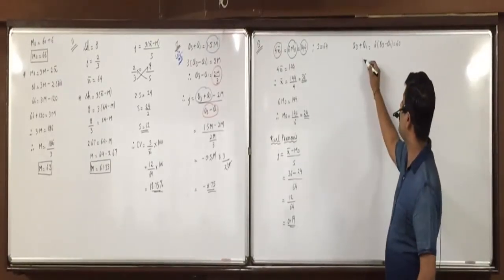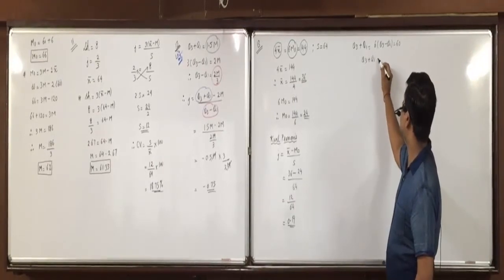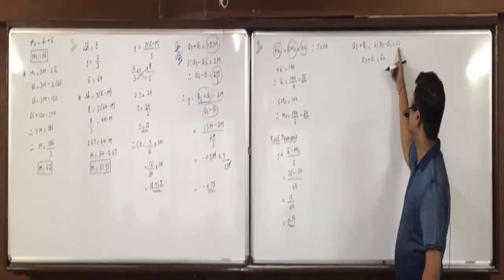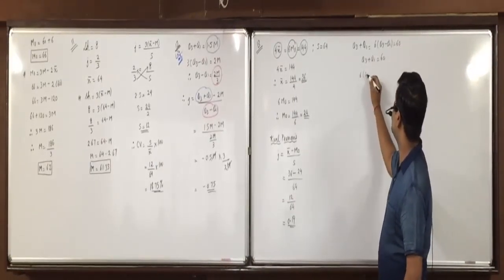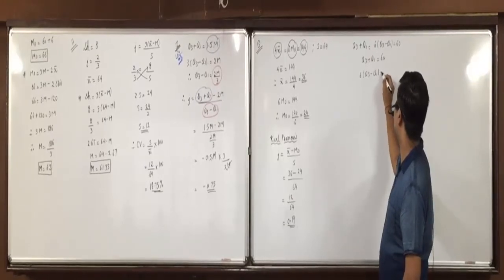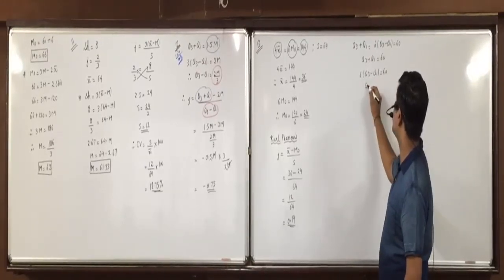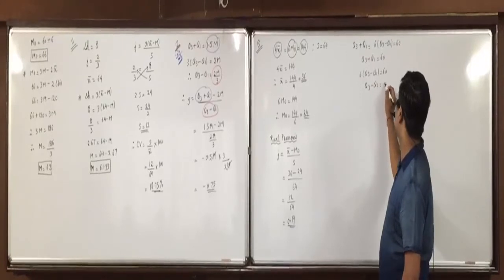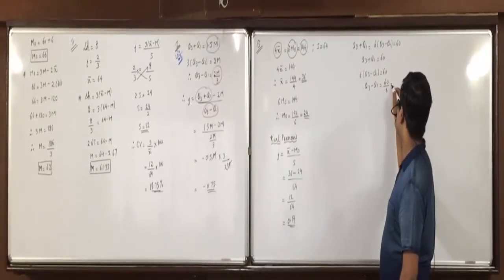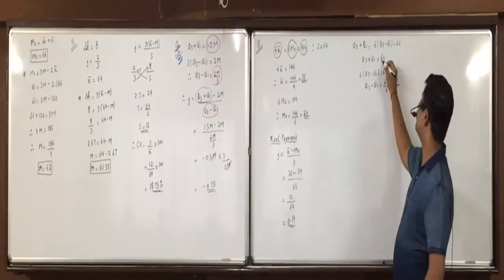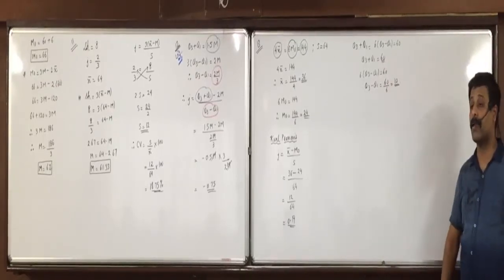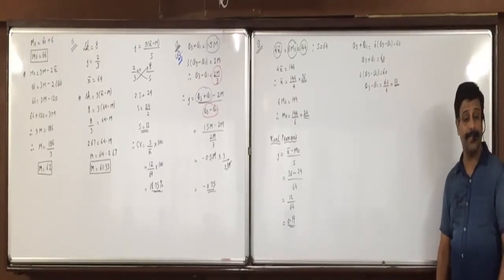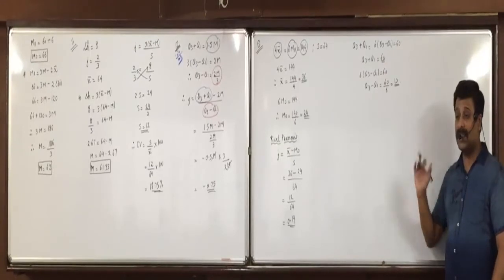So can I say Q3 plus Q1 is directly 60? Yes. Also 6 into Q3 minus Q1 is 60. If you bring 6 on the right side, then Q3 minus Q1 is 60 divided by 6, 10. Any doubts with this? Now tell me to apply Bowley's method.